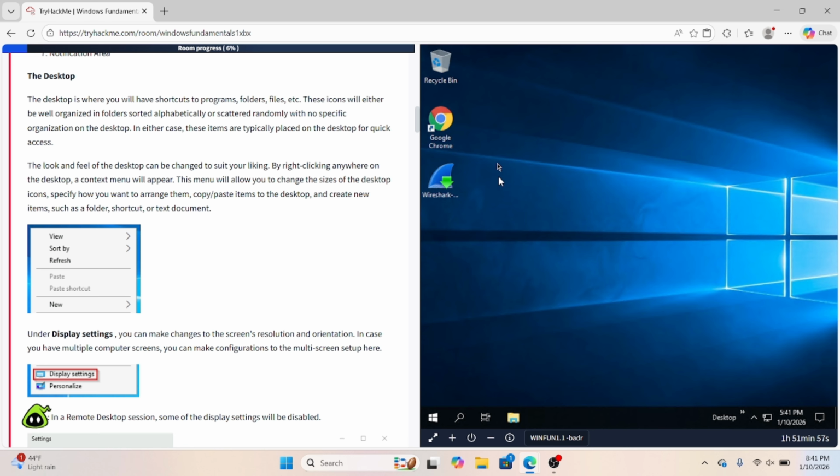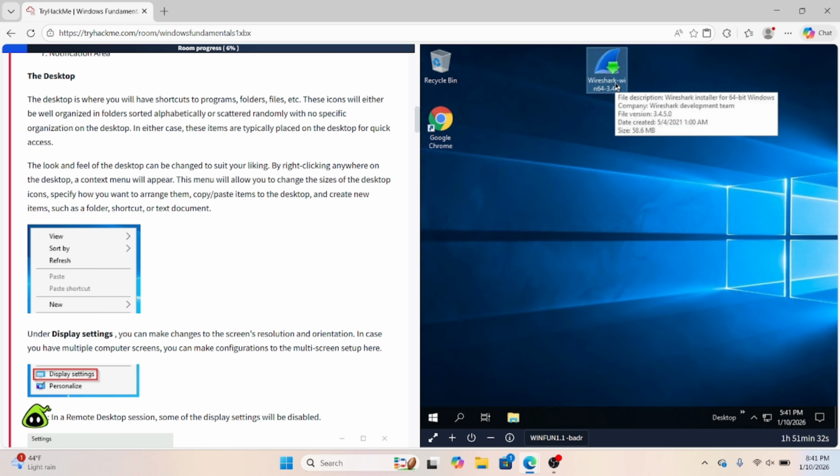So with this, they only have Google Chrome and they have Wireshark here, but you can add anything you need. If you use a lot of things on a regular basis, like let's say you're learning a bunch of IT stuff and you have Cisco Packet Tracer, you can put it right on there. Or if you like to play a lot of video games, you could put your video games on there. Just anything you need, and you can move this around to organize it however you like to make it easier for you.